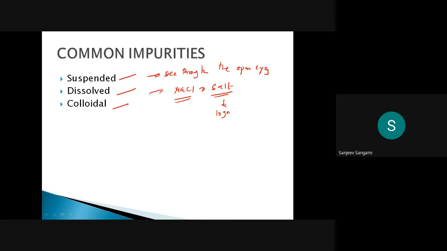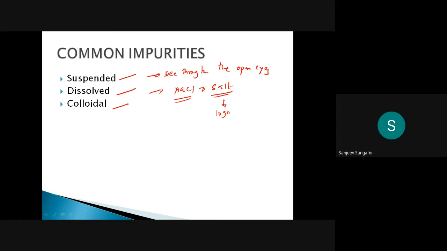Even salt, if you dissolve it in water, you cannot see it. But colloidal solids are charged particles. They will not settle under the influence of gravity. The size of these particles is just above the dissolved solids.